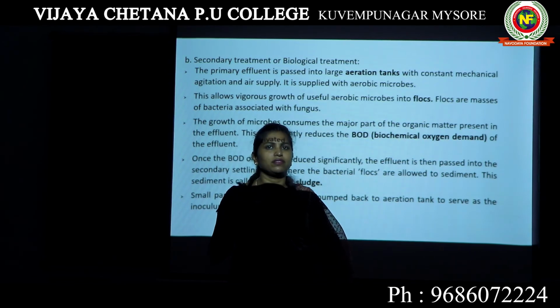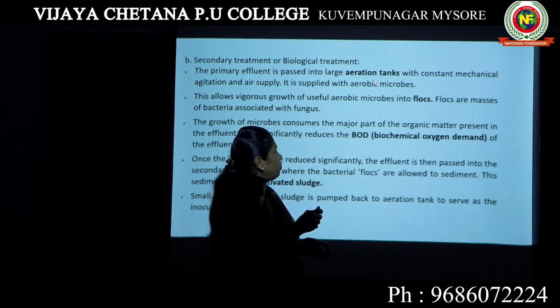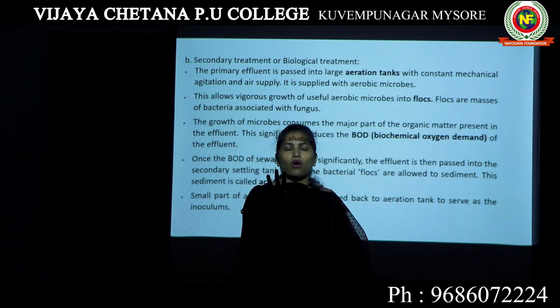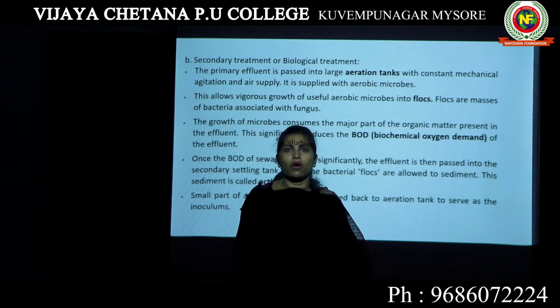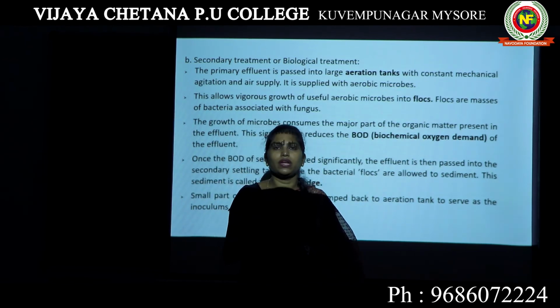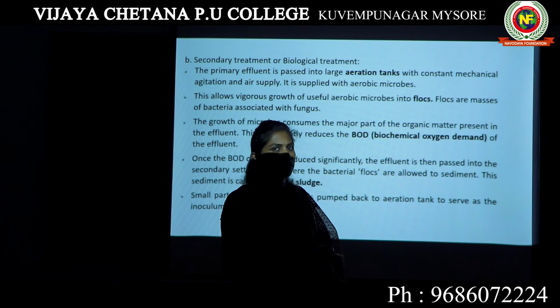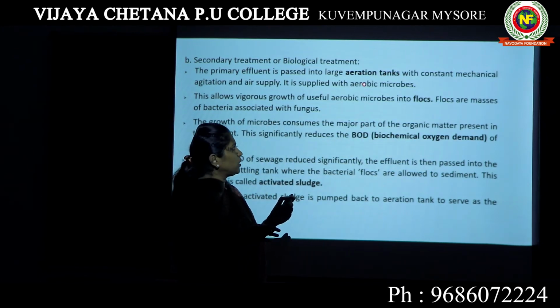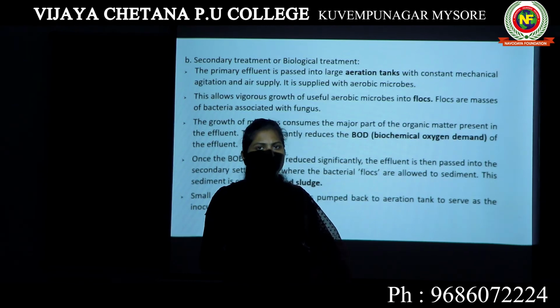When bacteria and fungus are growing together, they are aerobic organisms. Let me clarify that. What do you mean by aerobic microbes? Microbes which will live only in the presence of air or oxygen. Aerobic microbes means the microorganisms which live only in the presence of oxygen. There is one more category known as anaerobic microbes, the microbes which live only in the absence of oxygen.